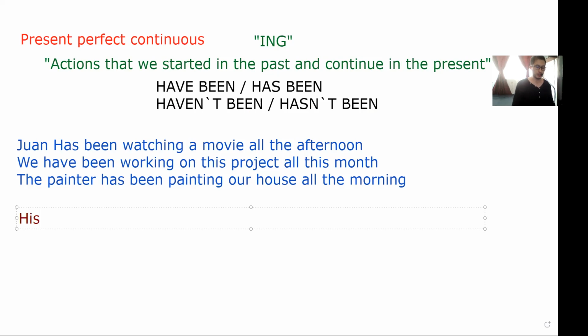Let's say his girlfriend hasn't been. Again, the verb to be in participle must be always presented in this kind of exercises. His girlfriend hasn't been drinking alcohol.